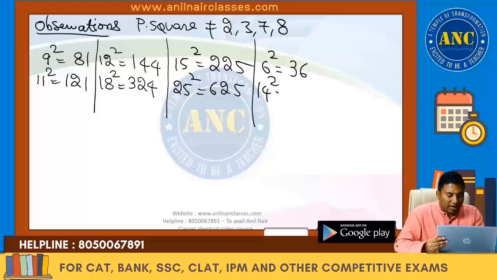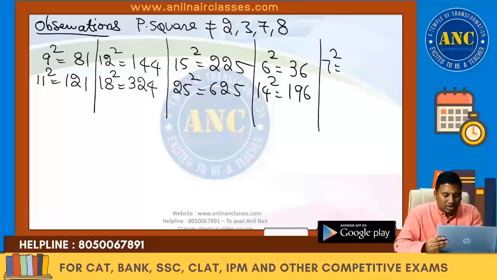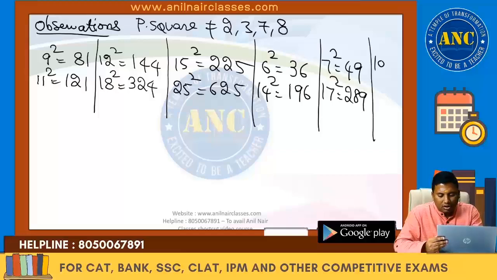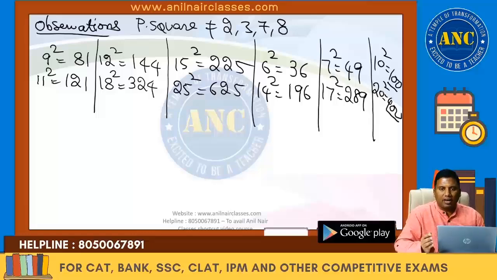14 square 196. It can end with 9. 7 square 49. 17 square 289. It can end with 0. 10 square 100. 20 square 400. Anyway, if it is ending with 0, it should always have an even number of zeros.